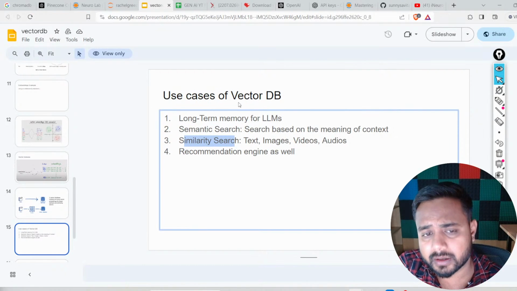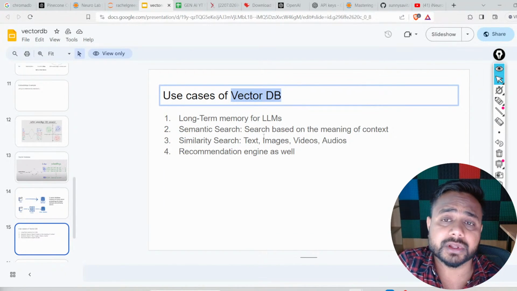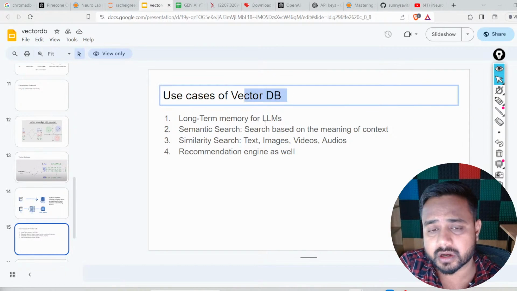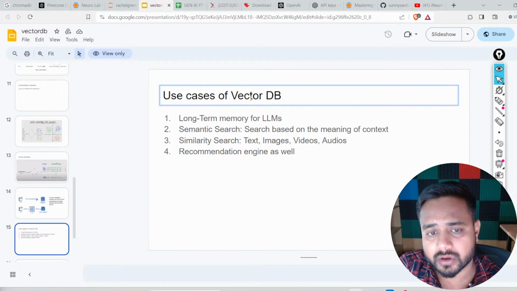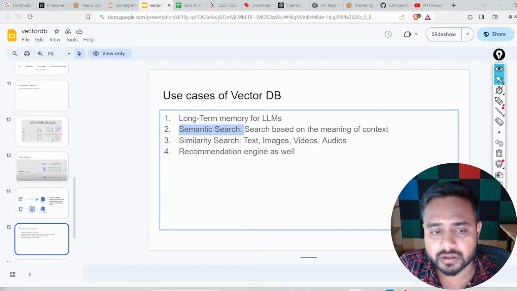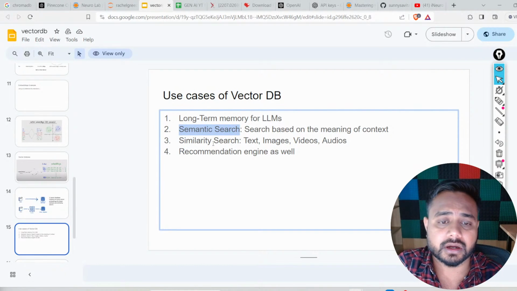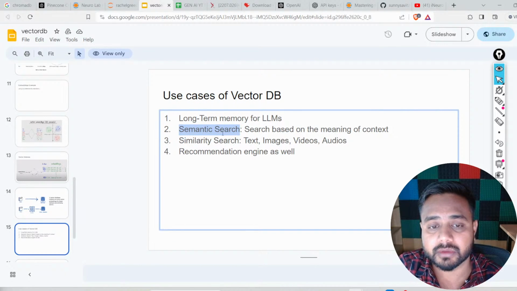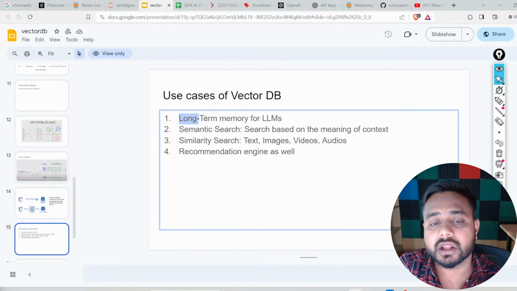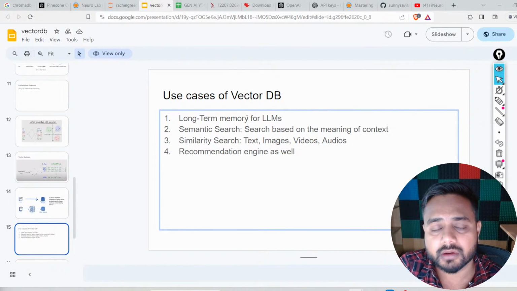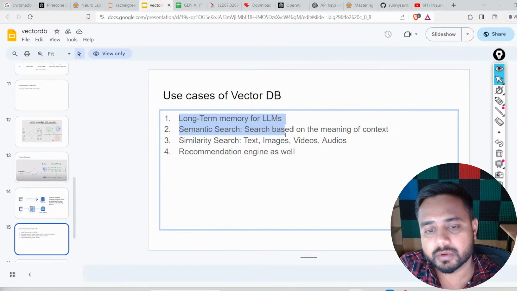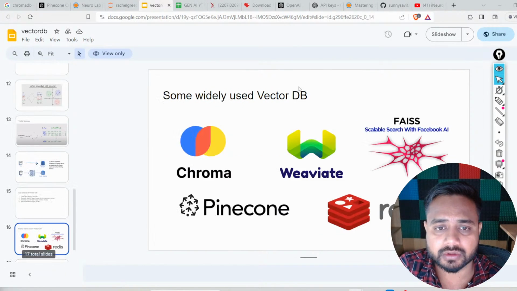This concept was initially introduced by Google itself. If you search about vector databases, they have become very popular after different LLMs came along. You will find many operations where you have similarity search and semantic search, semantic meaning and all, and where you have to sustain long-term memory, right? Because of that, the vector database has become very popular. I hope this is clear to all of you about the vector database.